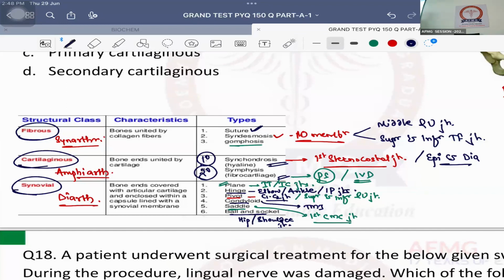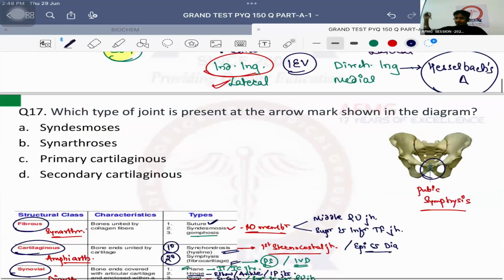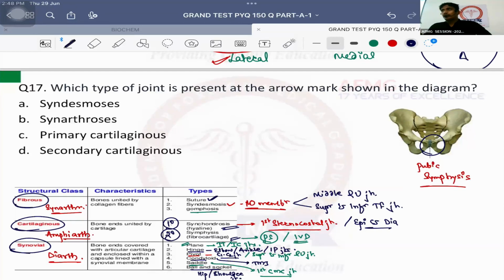No issues with this, anybody? That's important. Now tell me, symphysis is fibrous, cartilaginous, or synovial? Cartilaginous. Primary or secondary? Secondary. So secondary cartilaginous joints are known as symphysis.